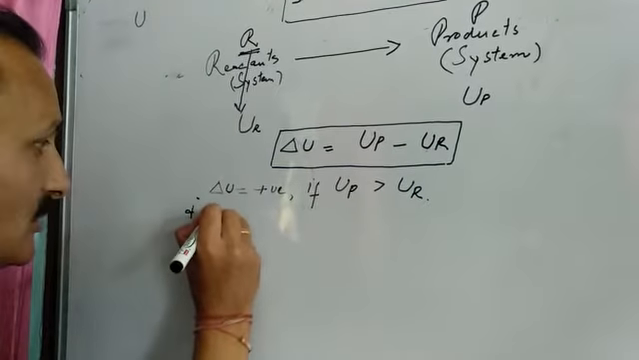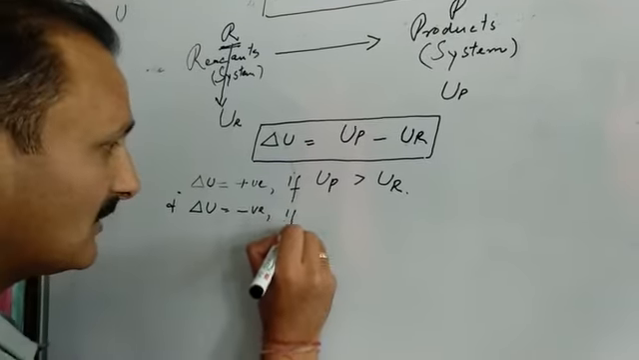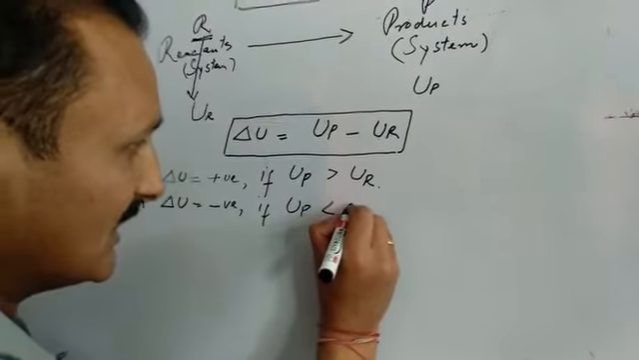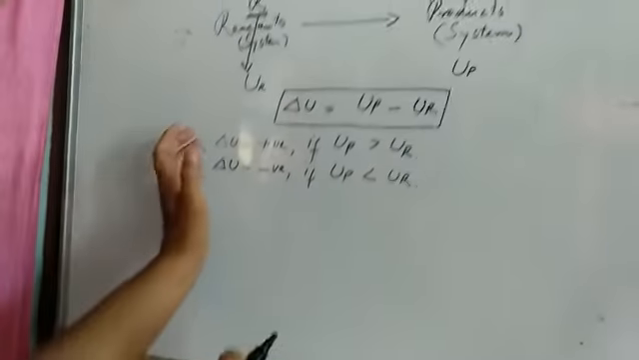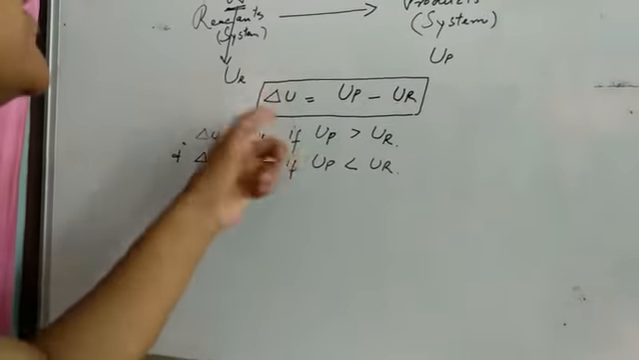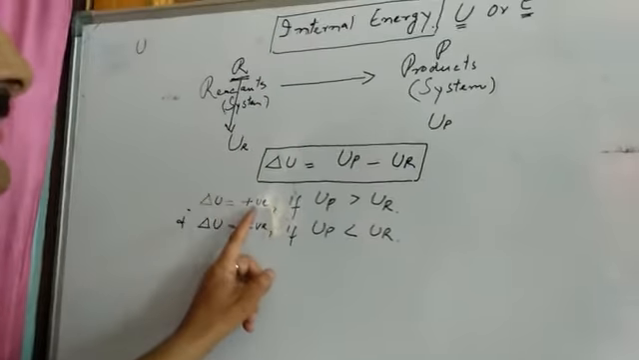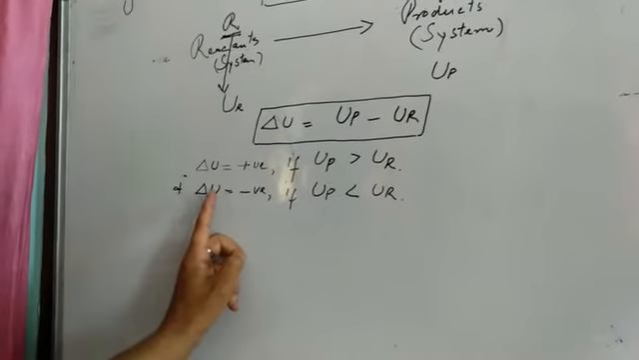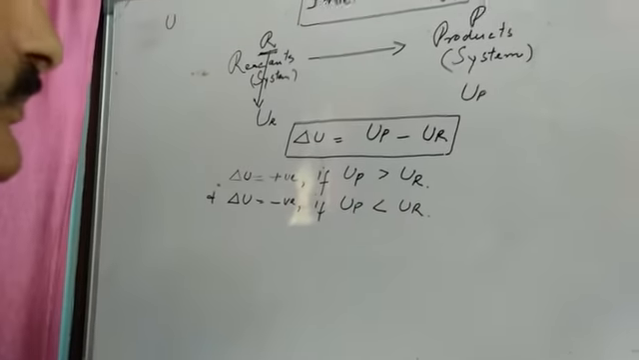And delta U will be negative if internal energy of products is less than internal energy of reactants. So this is how we give different signs to delta U, that is change in internal energy. It is given sign positive if UP is greater than UR, and it is given sign negative if UP is less than UR.